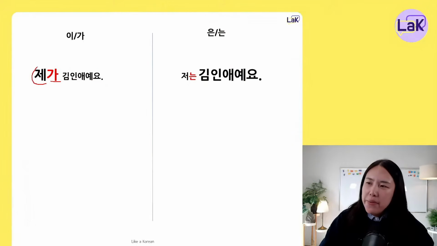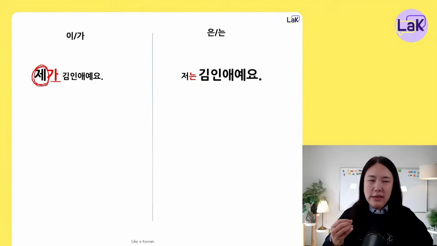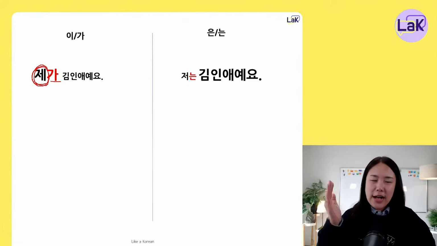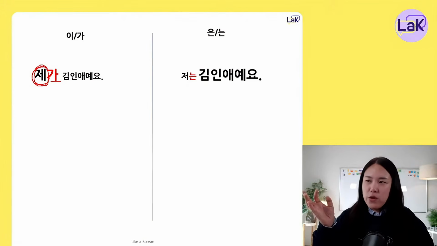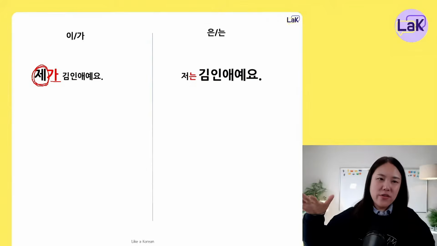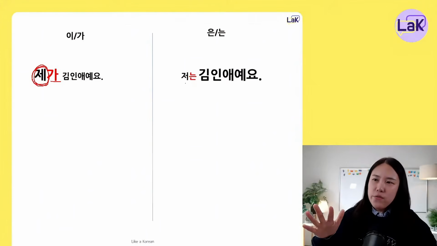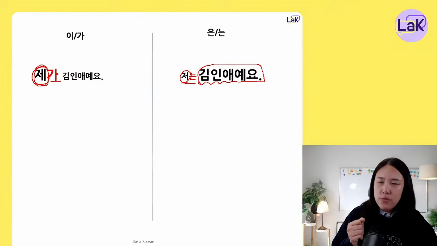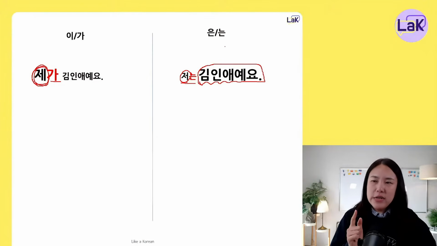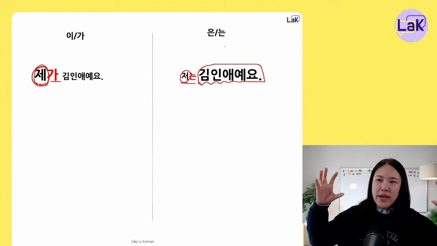So 제가 김이네예요 is focusing more on the part in front of the marker. If you want to emphasize the subject, then use 가. And if you want to talk about the topic, where the topic is just a topic and I want to explain about it, what I want to emphasize is the thing that comes after. Then use 은는. 저는 김이네예요.